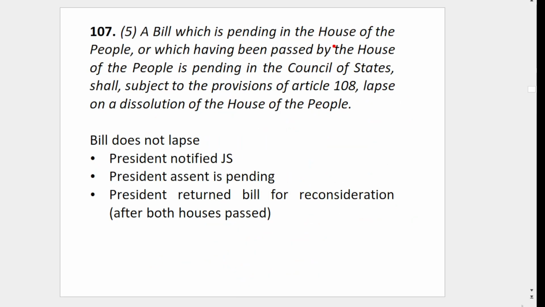A bill pending in the House of the People, that is Lok Sabha, or which having been passed by the House of the People is pending in the Council of States, subject to joint sitting, lapses on dissolution of the House of the People. That is what I explained simply.